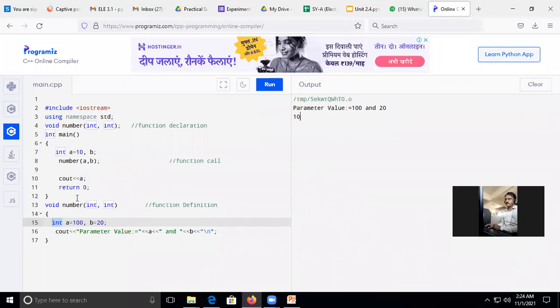And then it will give me the value for this. A is 100, B is 20. It will display the value for this, 120, and again it will print the value of A, which is local to here. Okay, 10.